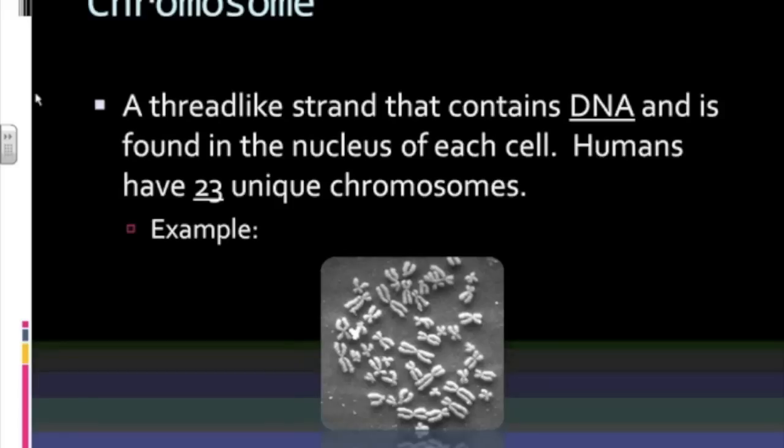Now, these chromosomes are found in the nucleus. Where do we find nuclei? Well, we find a nucleus in each one of your cells. So every single one of your cells in your body has these chromosomes. Every cell in your body is carrying this DNA.